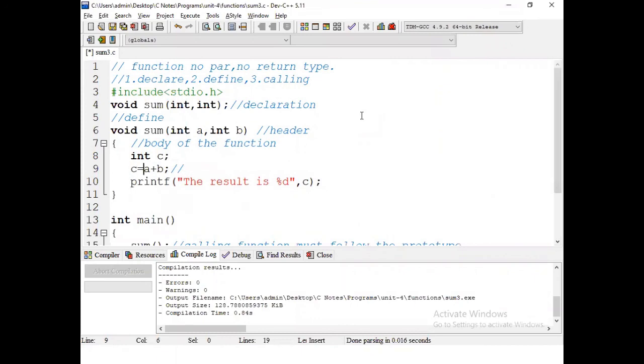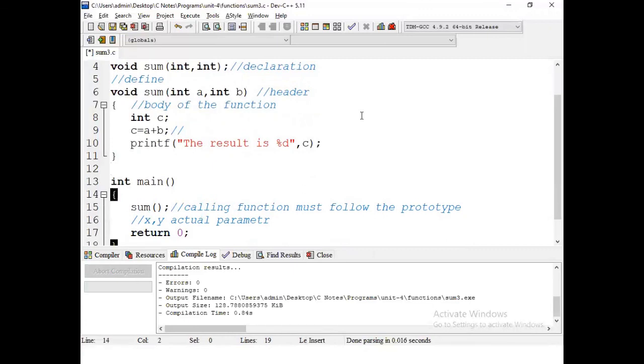Next, c is declared as a local variable. c equal to a plus b. Then print the result. Why? Because we can print here, since there is no return type. There is no return. It is not the model to return the value. We are restricted according to the category. So this category does not return any value. If you are not returning any value, you have to print or display here only.